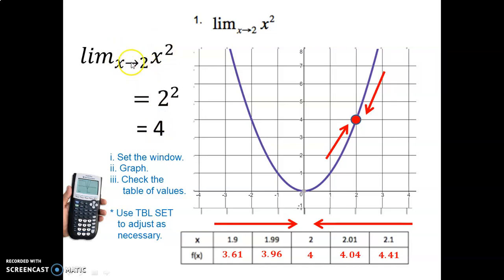And you could have simply just taken that 2 value, put it into the function, 2 squared is 4. We know that. When you put 2 in here, you get the y value of 4. That doesn't always work, though, so it's important to check the limit from both sides. Okay, so we say the limit is equal to 4.